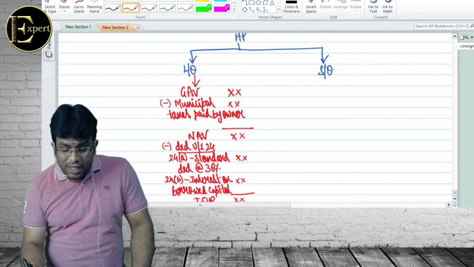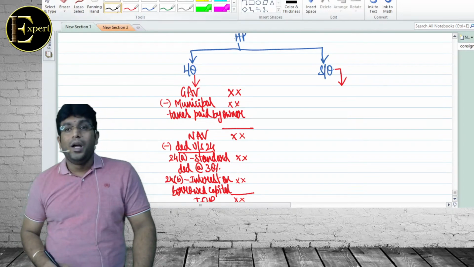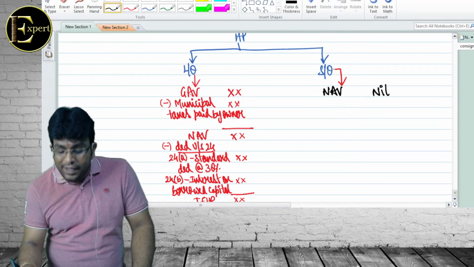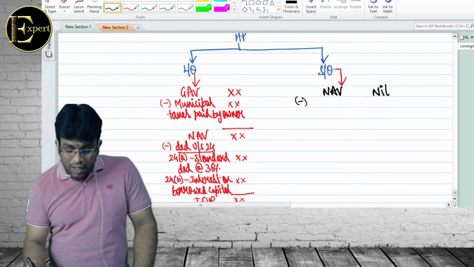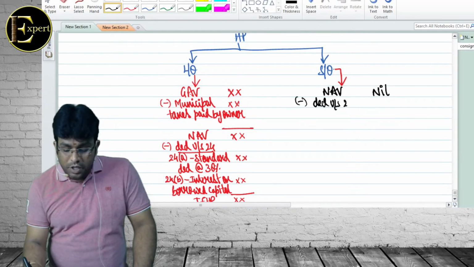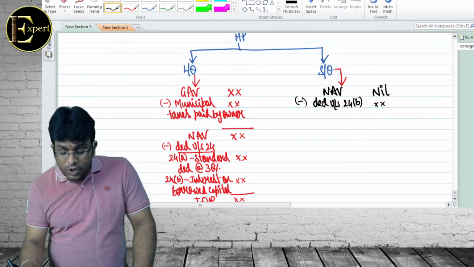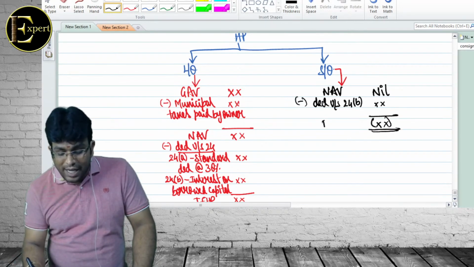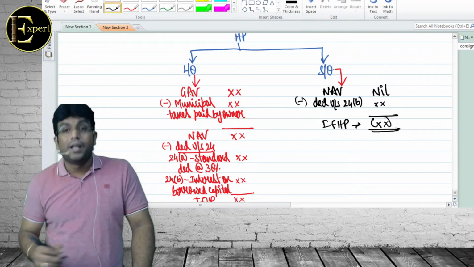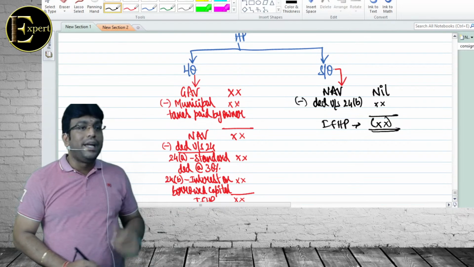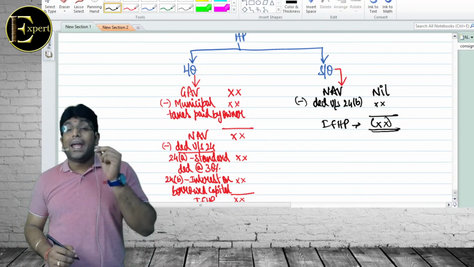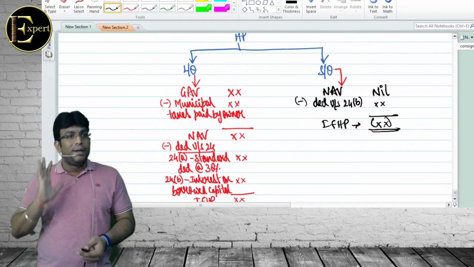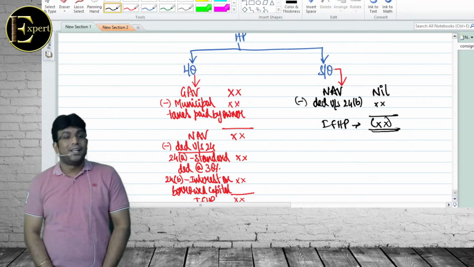Clear? And the law is telling us that for self-occupied also, please do the computation. But you start with NAV nil and take deduction under section 24B. 24A is impossible because when NAV is nil, how can standard deduction come? Income from house property will be negative. Self-occupied can never ever come positive. If it has come positive, something has gone wrong. Self-occupied is always and always negative.